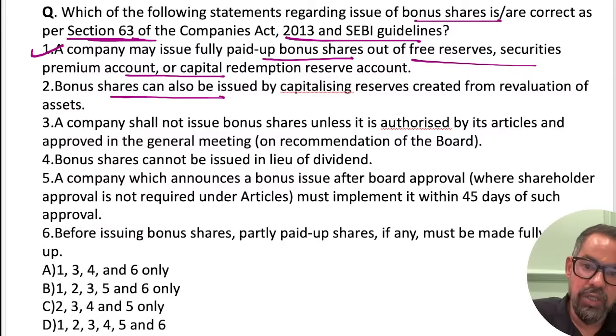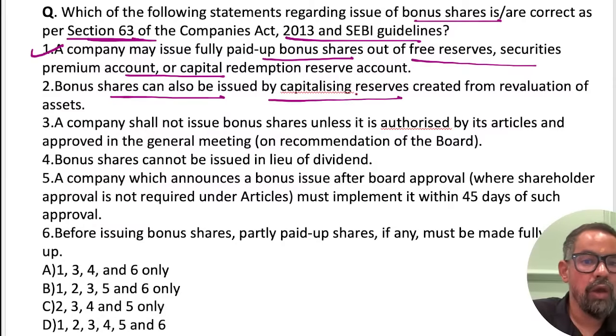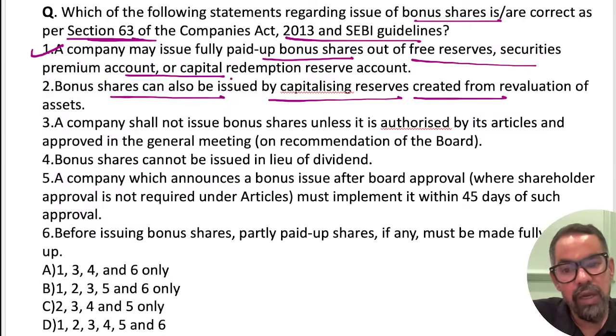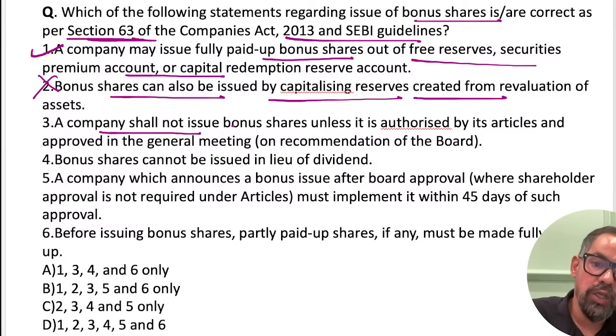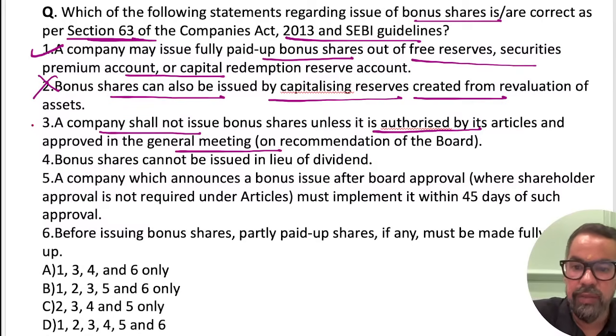Bonus shares can also be issued by capitalizing reserve created for revaluation and not based on revaluation. A company shall not issue bonus shares unless authorized by its articles and approved by the general meeting. This particular one is true. The next one is bonus shares cannot be issued in lieu of dividend.